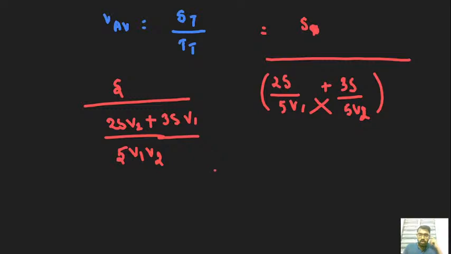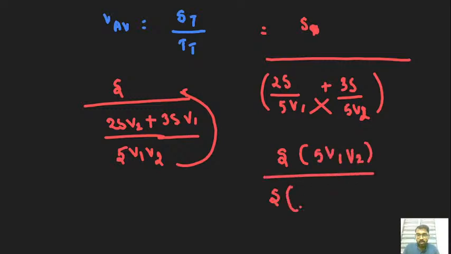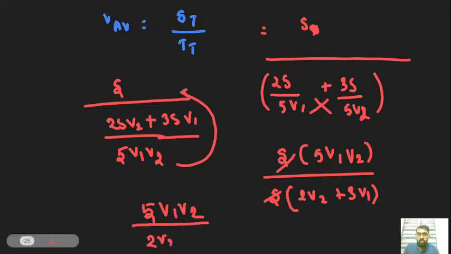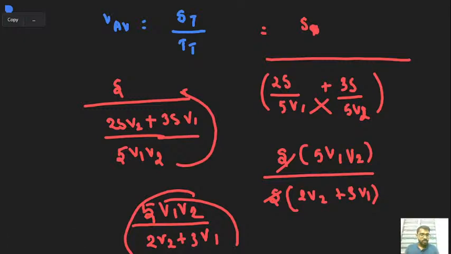Okay, now move this reciprocal to the top. Now here it is S into 5 v1 v2, and here S comes out: 2 v2 plus 3 v1. The S cancels. So it is 5 v1 v2 over 2 v2 plus 3 v1. Got it? I hope this must be the answer. Any more doubts? Any more doubts, guys? If any doubts, you can ask me.